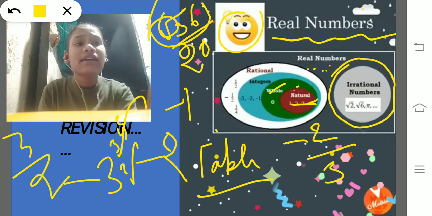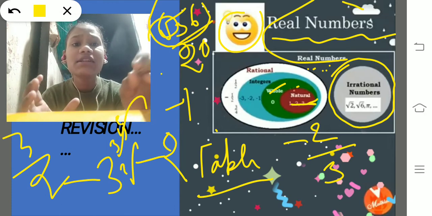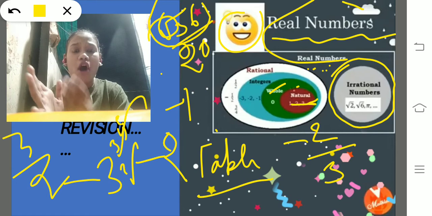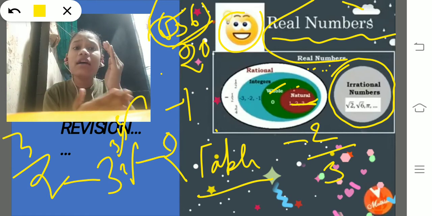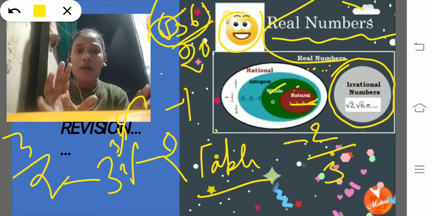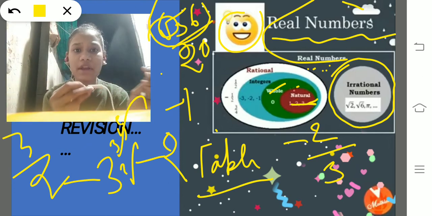And the next thing is the king, that is the real numbers. So what are the real numbers? Real numbers are the combination of rational numbers and irrational numbers, the combination of both.